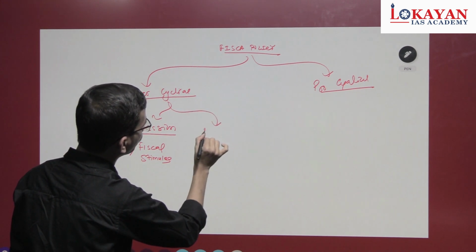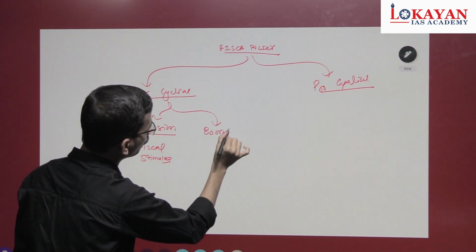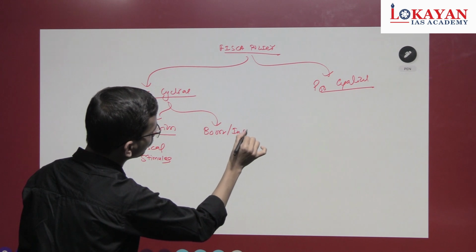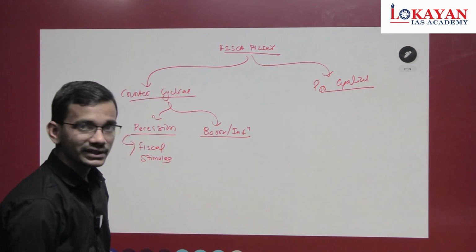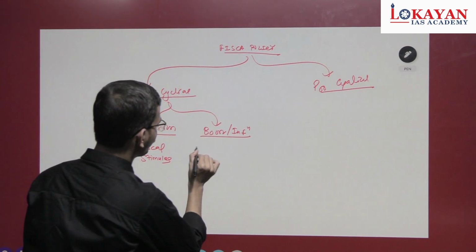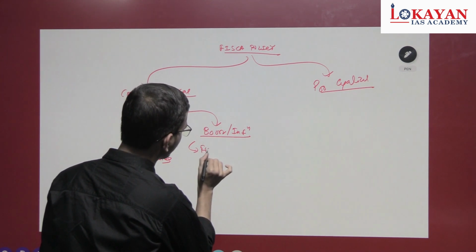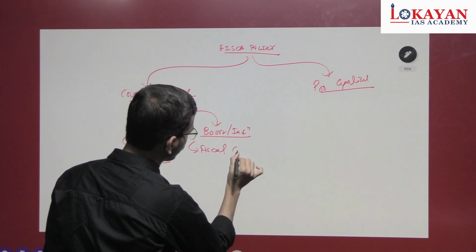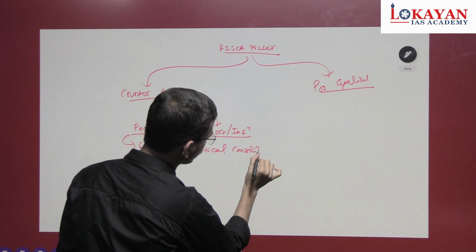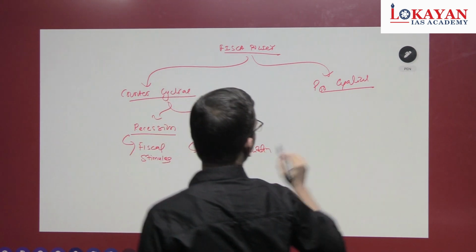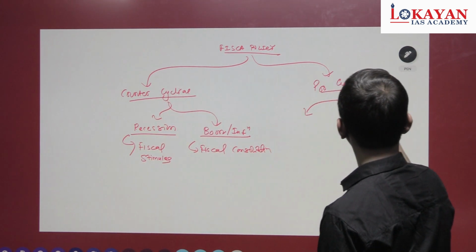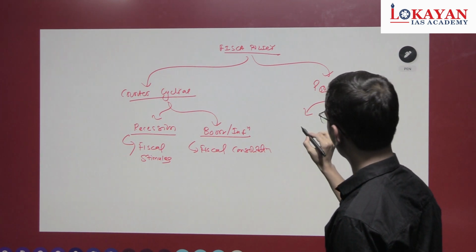During boom or inflation, which is the appropriate action? Fiscal consolidation. Again, in pro-cyclical, the opposite.